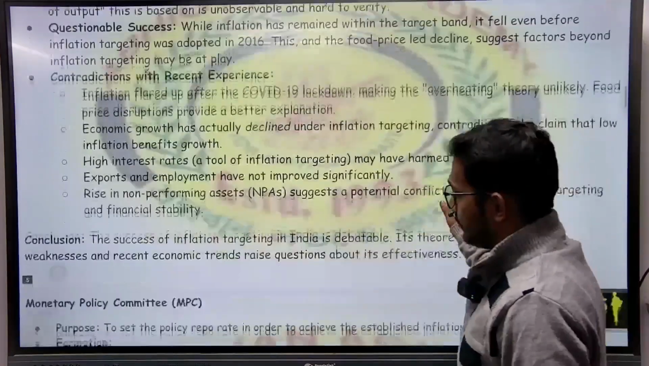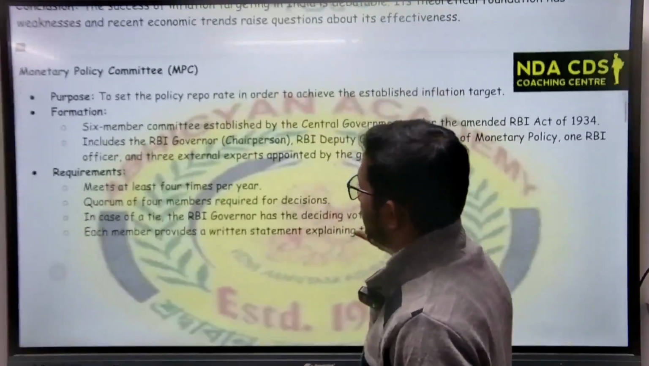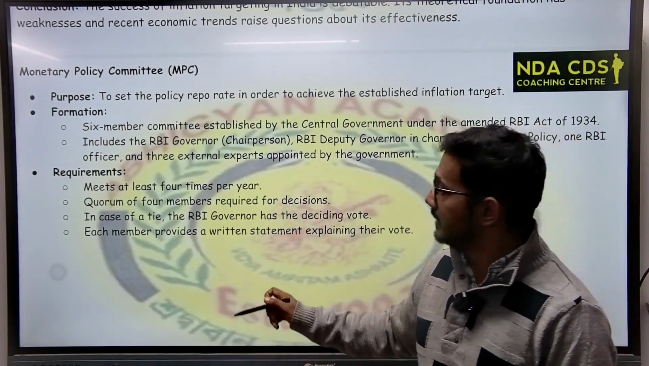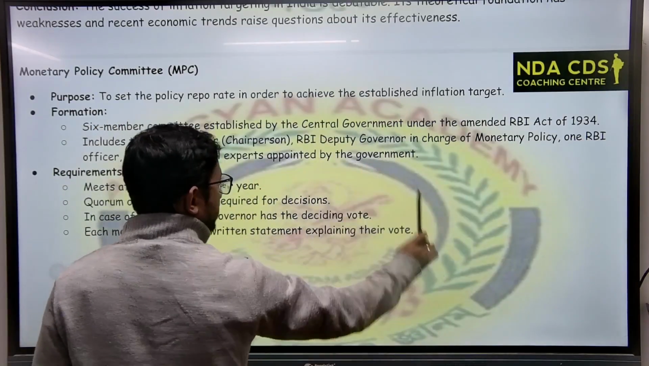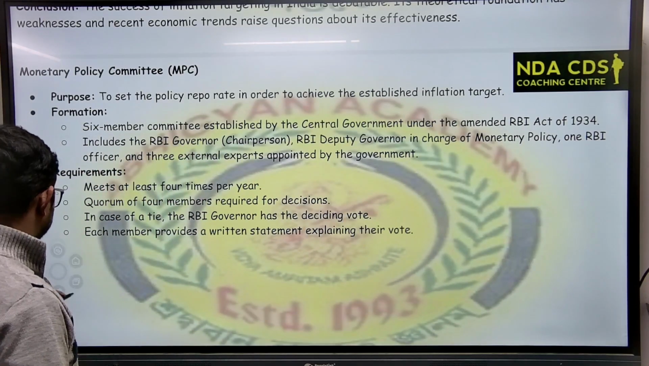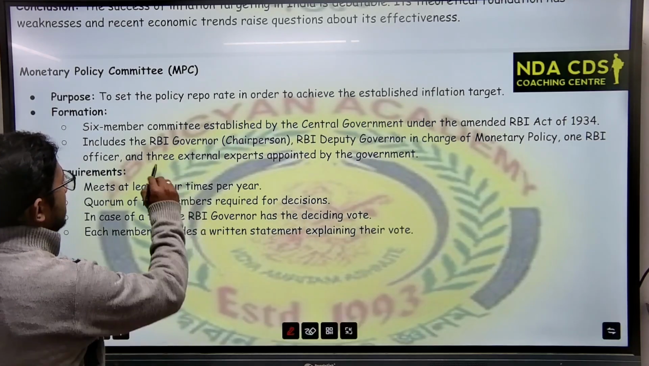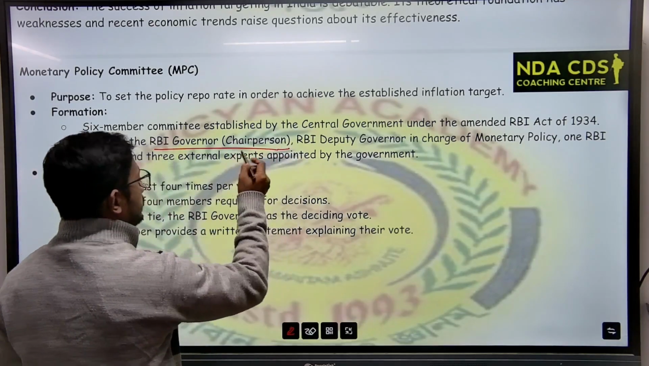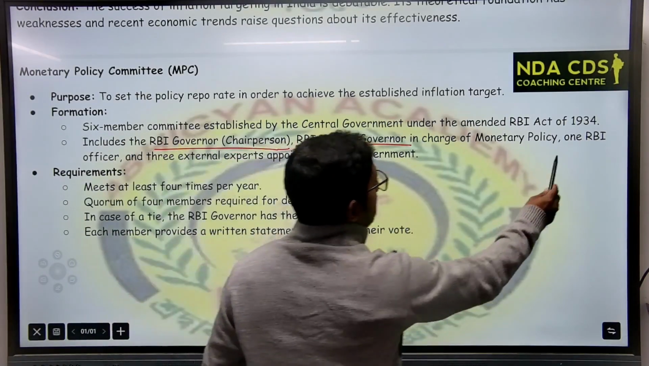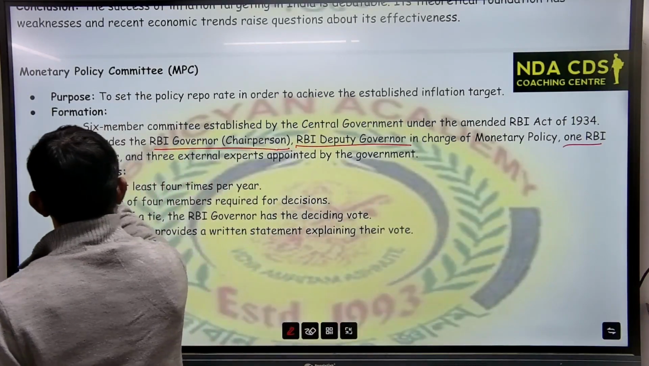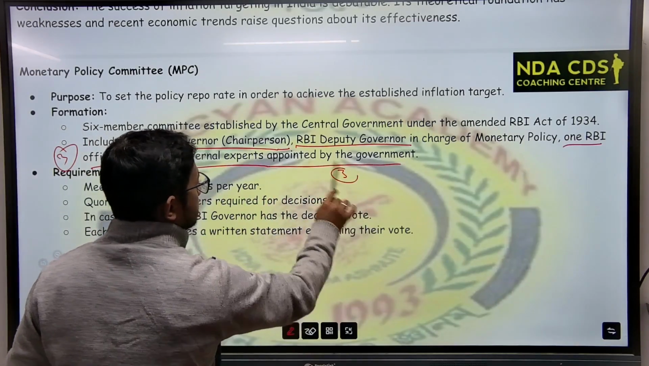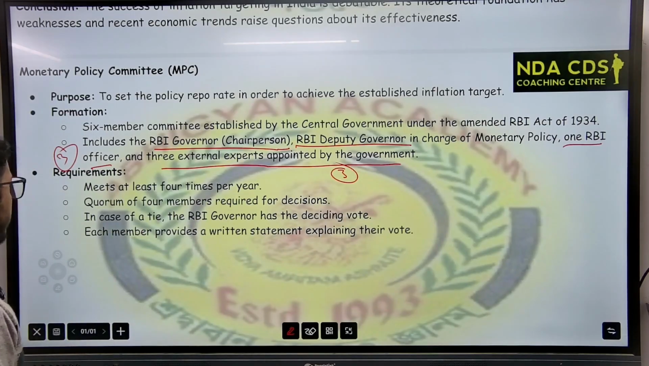All right. So here you can see whatever I have talked about the Monetary Policy Committee. It is a six-member committee established by the central government under the amended RBI Act. It includes the RBI governor, the chairperson, who is also a member, the RBI deputy governor in charge of monetary policy, and one RBI officer. So these are three members, and three external experts appointed by the government. That is three members.